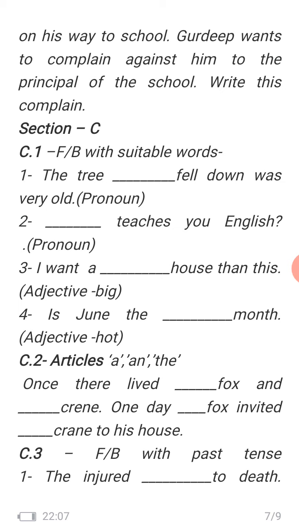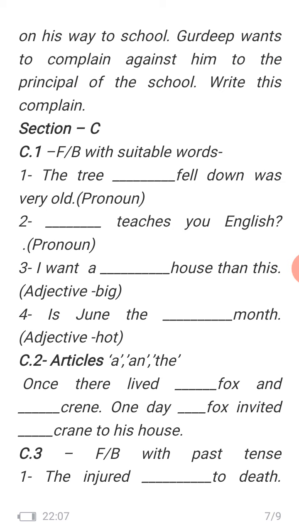So here you will use degree. Which degree will come in question number 3? I want a blank house than this. He is comparing, so when we do comparison, only the comparative degree comes, by adding er or r to the word. So here you will use bigger.